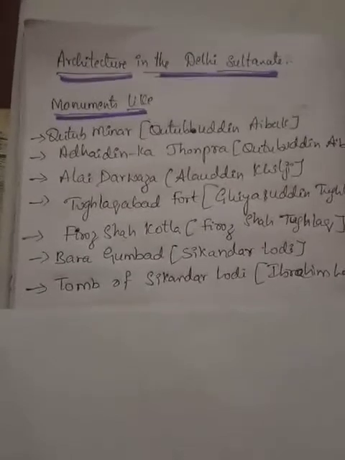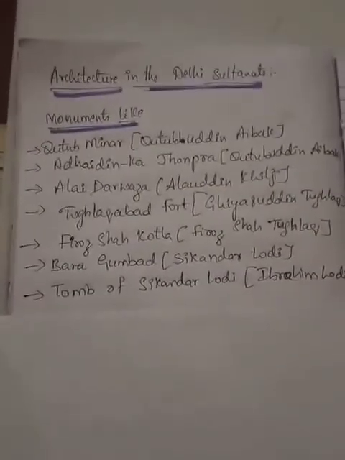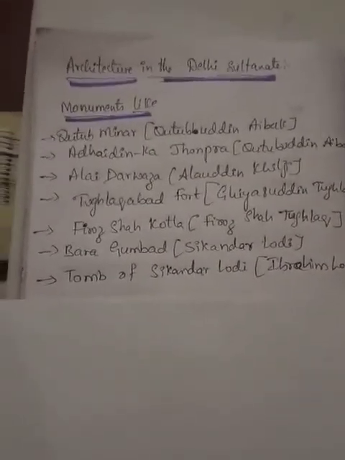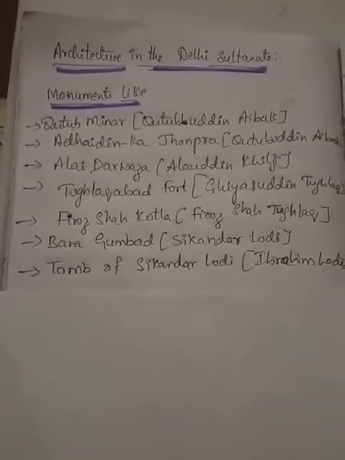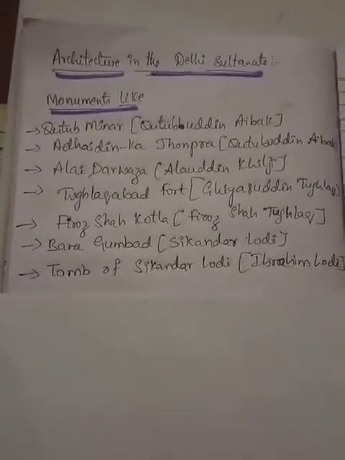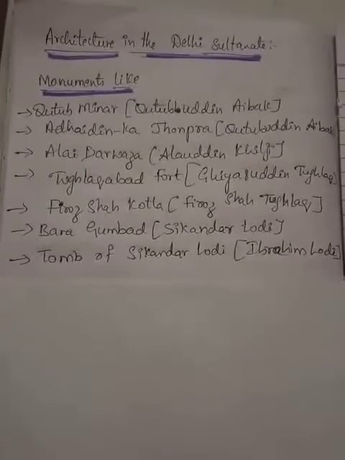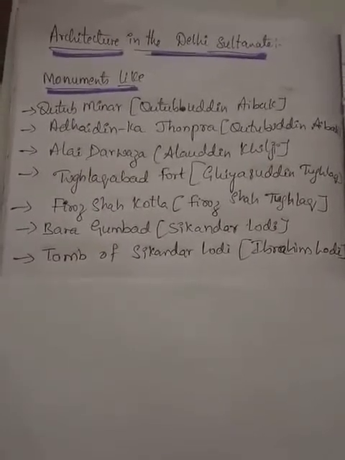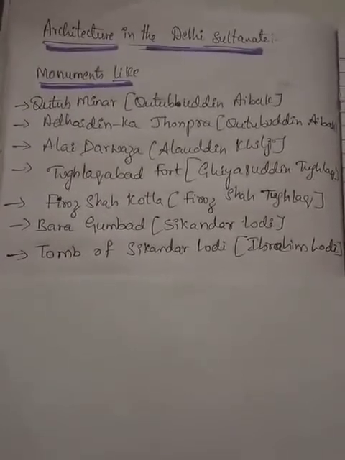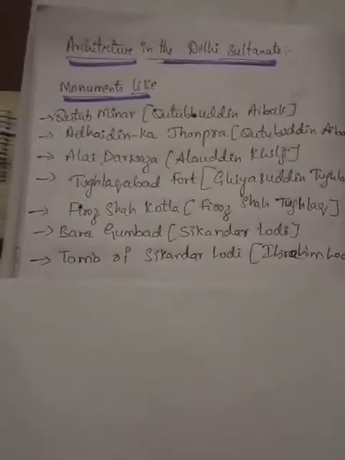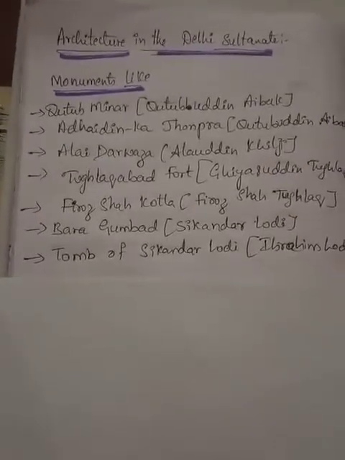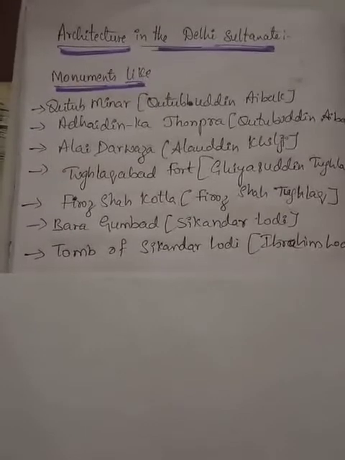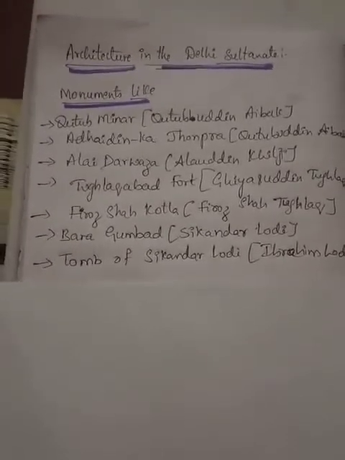When we consider the architecture during the period of the Delhi Sultanate, a number of monuments were built, not only in Delhi but also in other parts of the Indian regions, the regional kingdoms, and nearby kingdoms as well. So let me list out the major monuments which they built.